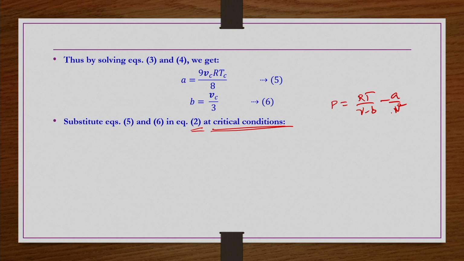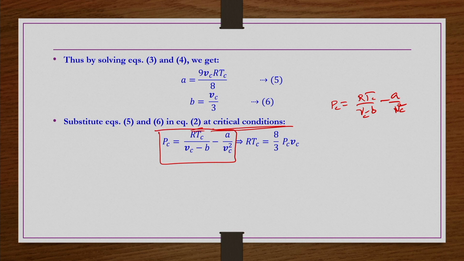So, equation 2 at critical conditions would be Pc equals RTc by (Vc minus b) minus a by Vc square. In that equation you substitute a and b, and when you simplify it, you will get RTc equals 8 by 3 PcVc, that is, PcVc by RTc equals 3 by 8, which is nothing but the compressibility factor at critical conditions.